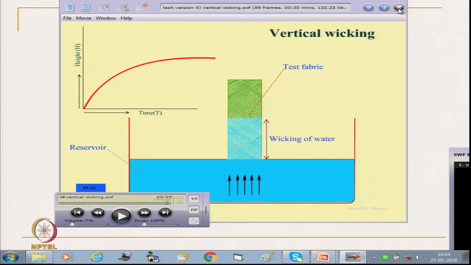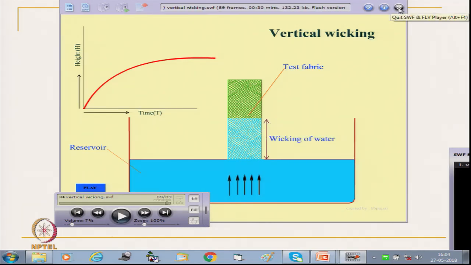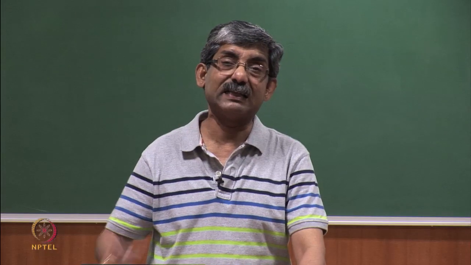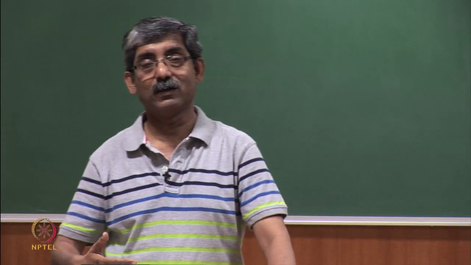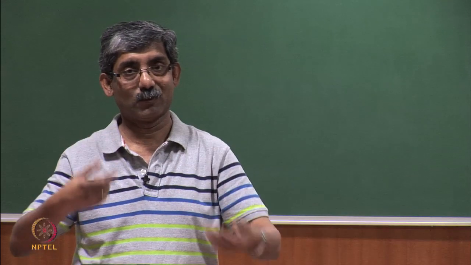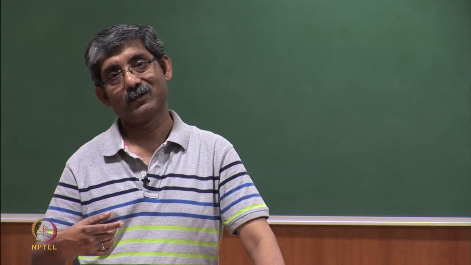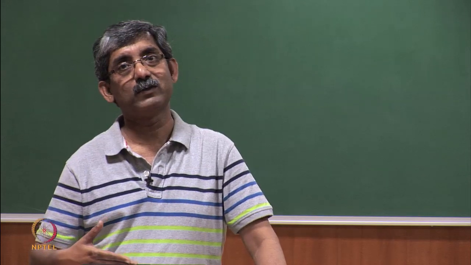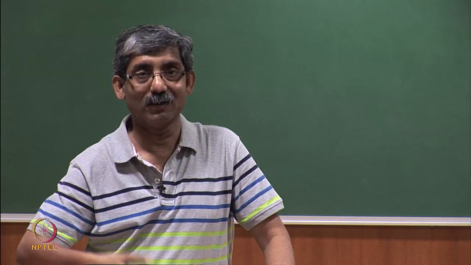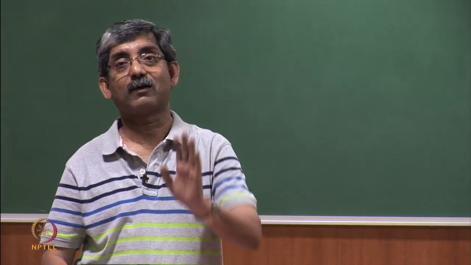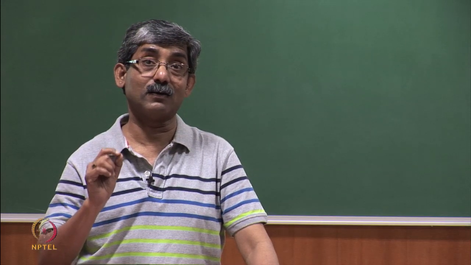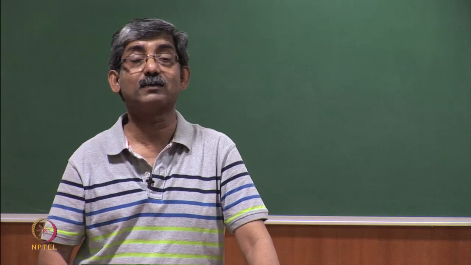The main problem with this measurement technique is that it is visual and manual in nature, so manual error can be there. Another problem is that in the case of very thick fabrics like nonwovens, the liquid may not flow evenly throughout the thickness cross section. If the liquid flows through the inside of the thickness and is not coming to the surface, then this type of visual technique is not useful.